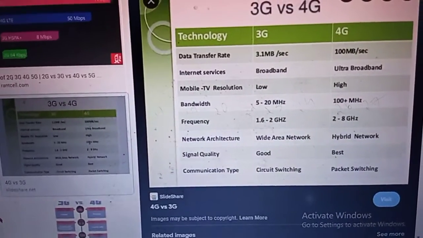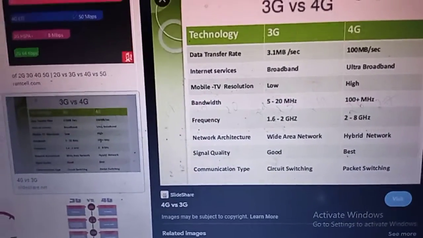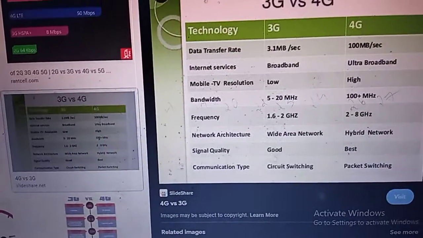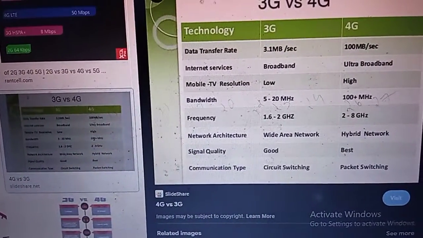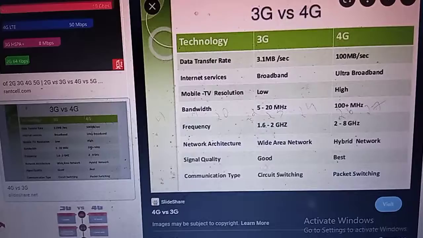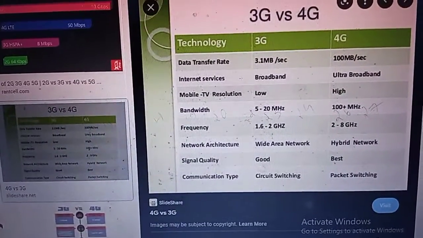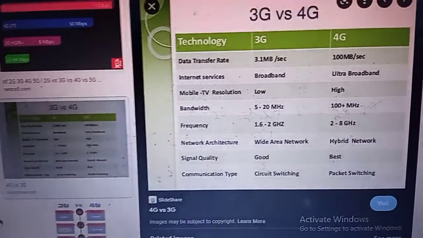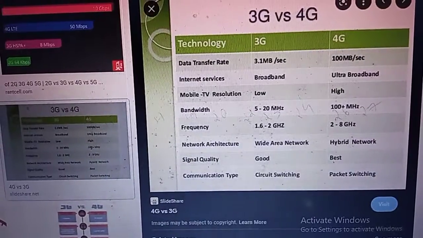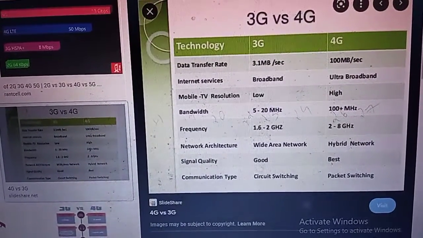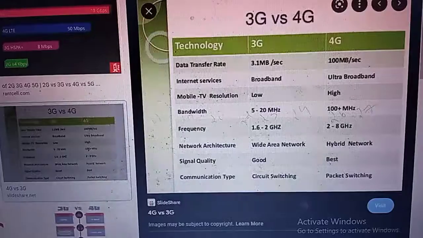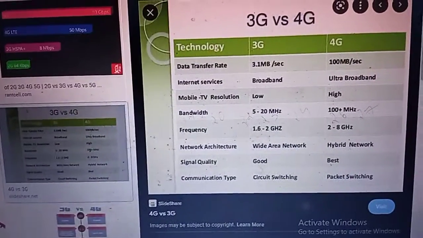So this is the concept: if there is more bandwidth, we can send more data. 3G provides only 5 to 20 megahertz, but 4G provides 100 megahertz. So we can understand that's why 4G provides a higher data transfer rate. If the bandwidth is increased, the data transfer rate can increase.